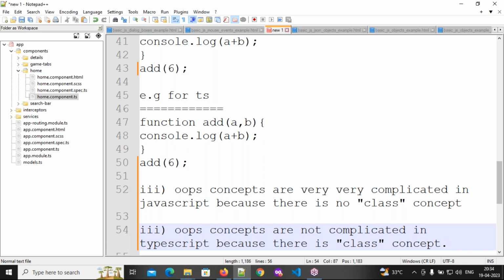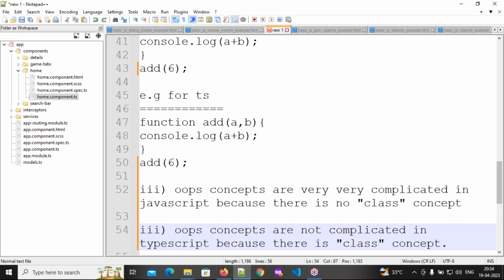But in JavaScript there is no class concept. Since there is no class concept, what happens? Each and everything we need to do with functions. So we need to write a function. That function has to return another function, and in that function we need to send another function as a parameter. So many functions we need to write. So finally we'll forget which function is performing which operation.